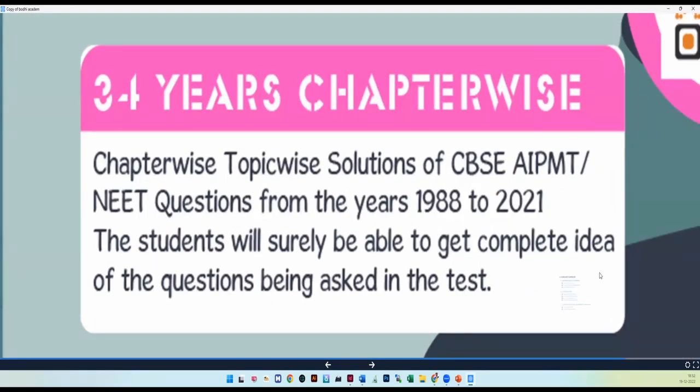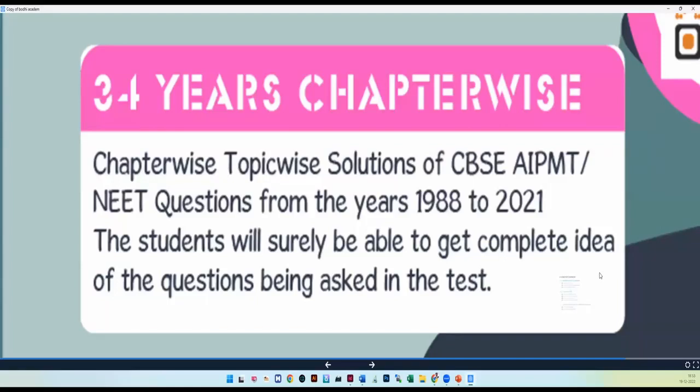And step 3 is you have to practice past year question papers, previous year's question papers, where the chapter wise, topic wise solutions of CBSE conducted AIPMT or the NTA conducted NEET questions from year 1988 to 2021, you will get all the questions. The students will surely be able to get a complete idea of the questions being asked in the test. That means your final examination.